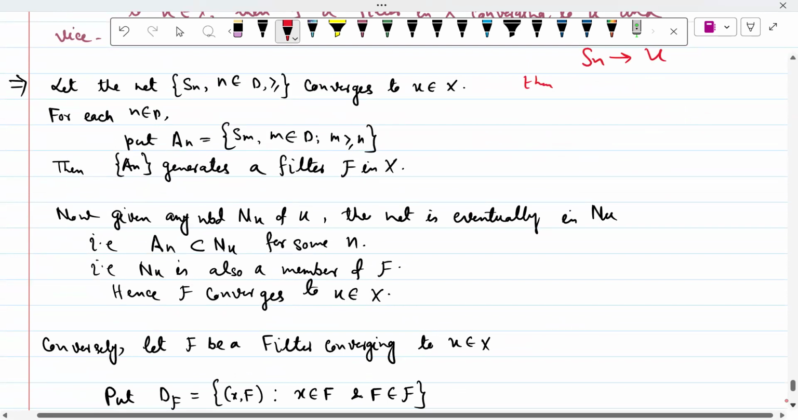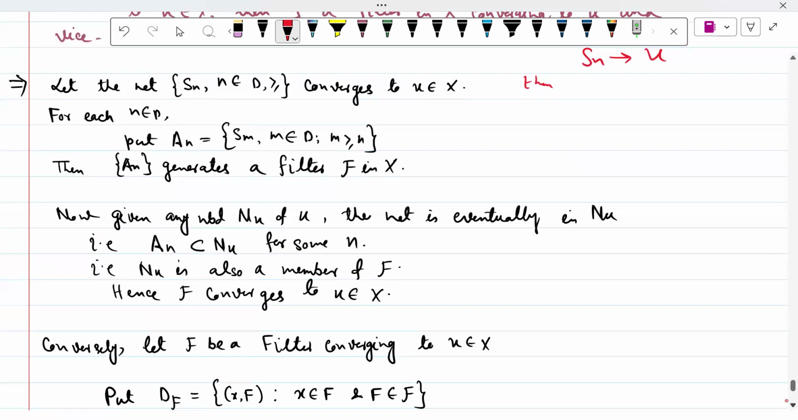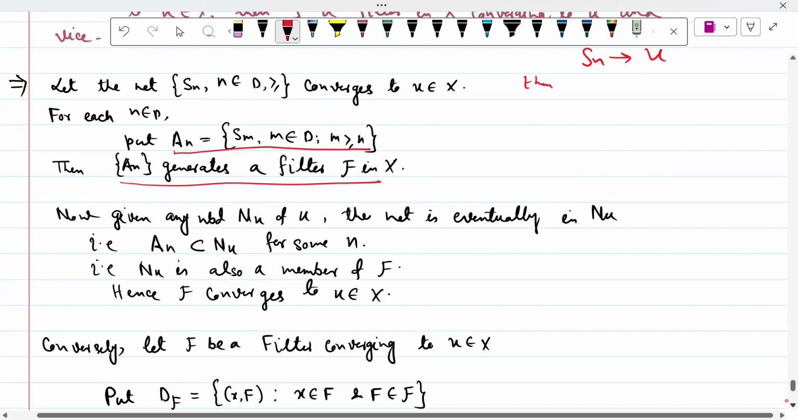Let Sn converge to U. So Sn converges to U means Sn is a net. So we are constructing a set like An equal to Sm, m belongs to D, m greater or equal to n. So in this way we are constructing a filter. Now this An generates a filter F in X. This is a simple check that this generates a filter.